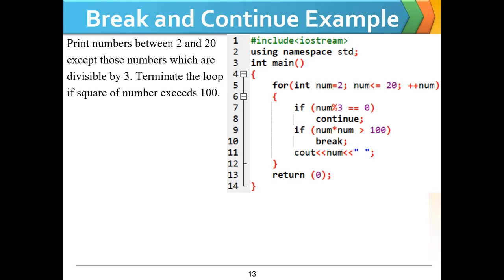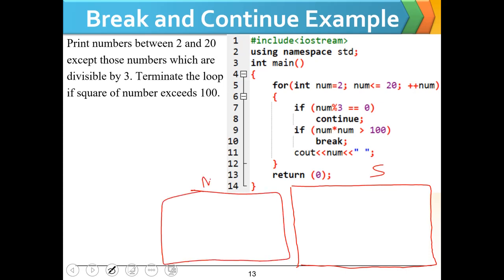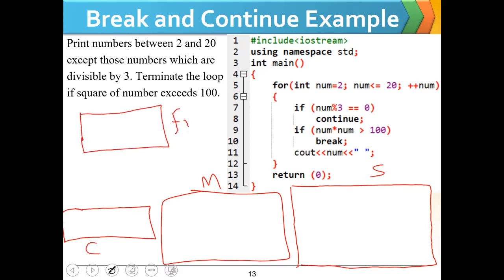Now print numbers between 2 and 20 except those numbers which are divisible by 3, and terminate the loop if the square of the number exceeds 100. Let's try to run it. This is the output screen here. This is the memory. This is the for loop condition. This is the first if condition, and this is the second if condition.